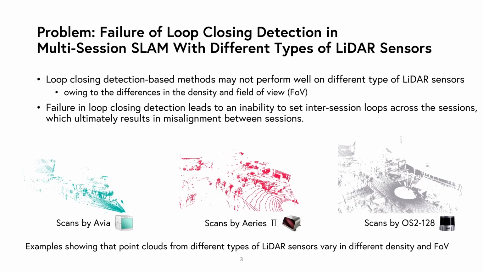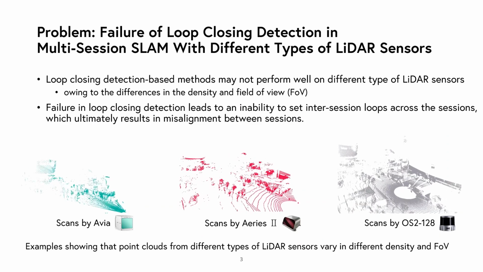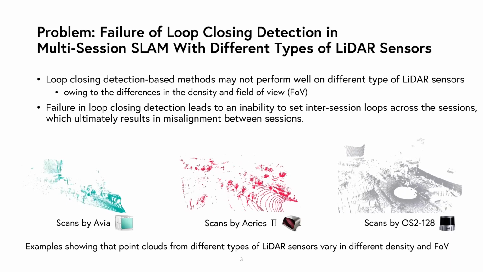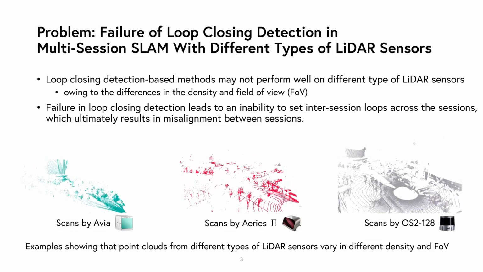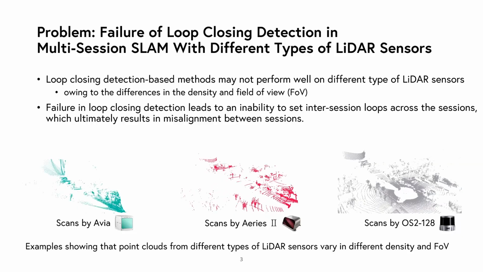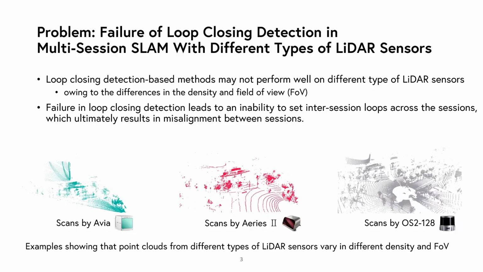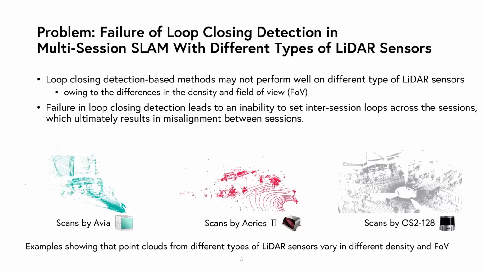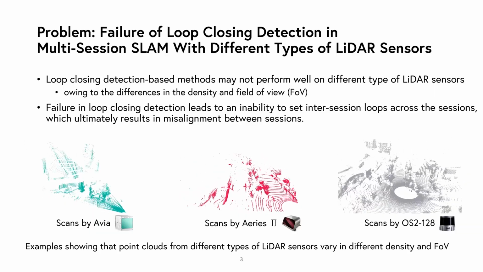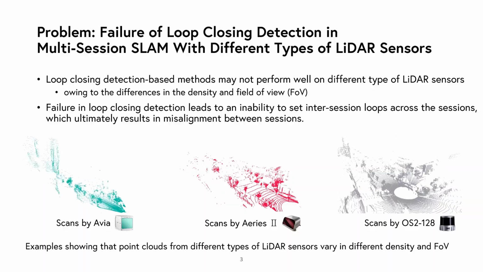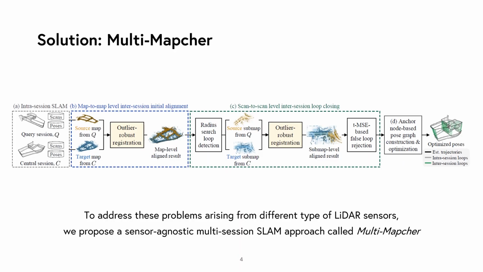This performance gap is owing to the sensor characteristics, especially the field of view and data density. The geometrical differences in point clouds acquired from different types of LiDAR sensors across the sessions trigger the failure of loop closure detection modules in multi-session SLAM, which finally leads to a misalignment between sessions. To address these problems arising from different types of LiDAR sensors, we propose Multi-Mapcher, a novel sensor-agnostic multi-session SLAM approach.